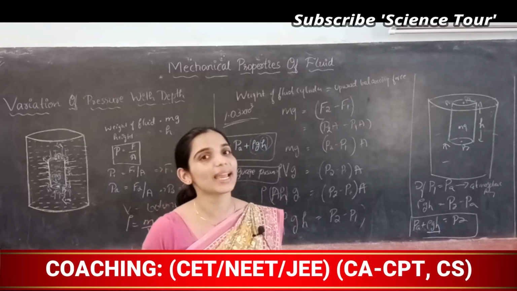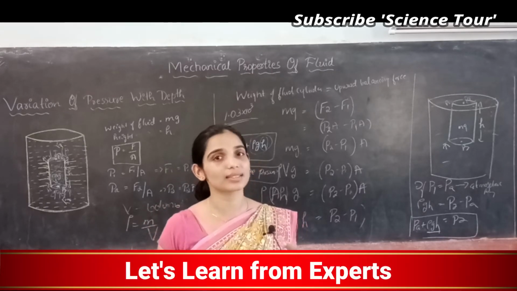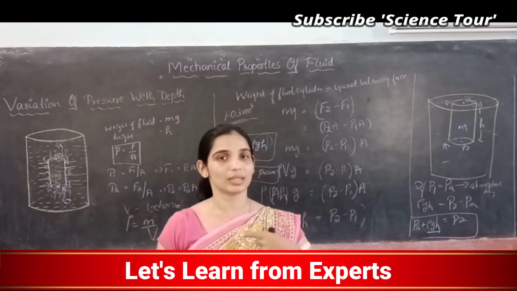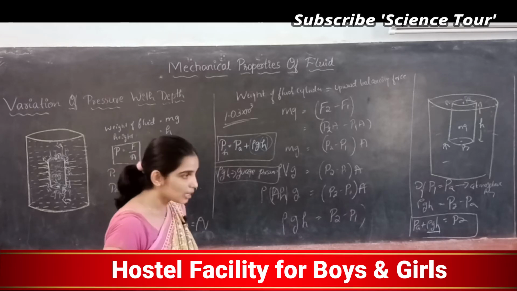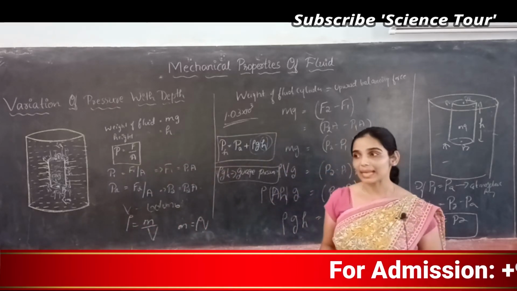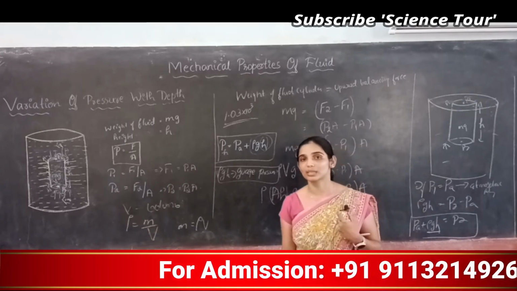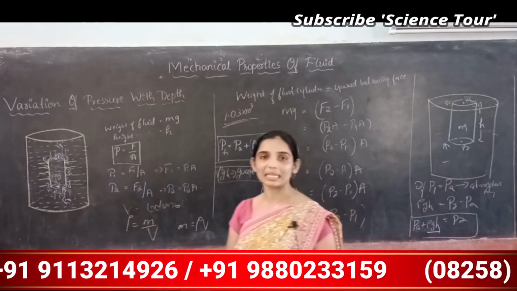Gauge pressure is the excess pressure inside the fluid. It keeps increasing as the depth from the surface increases.